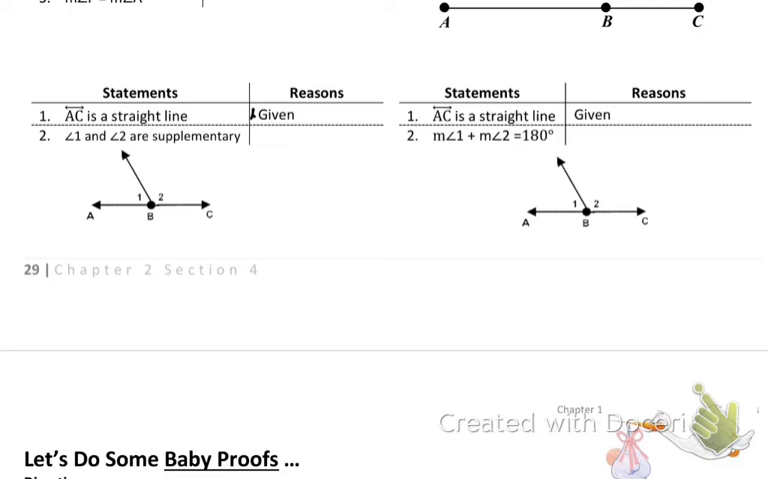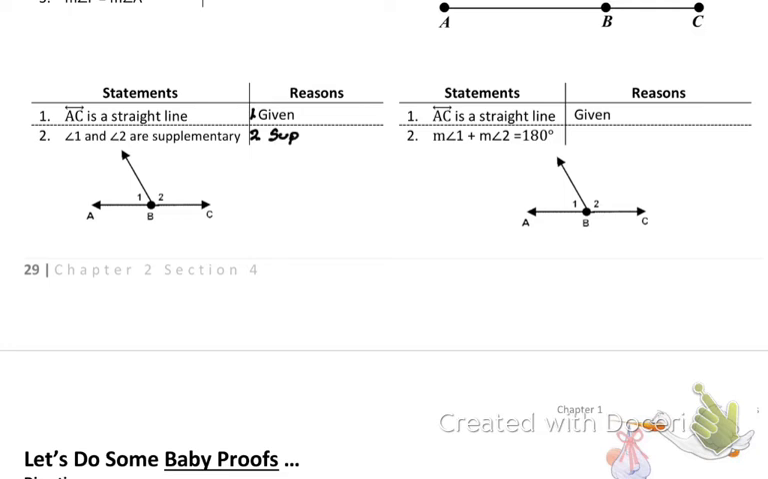Linear pair postulate? Joseph? Linear pair theorem? It's going to be the theorem. The theorem says, if you look at the theorem, it will say the word supplementary. You're looking for the exact word supplementary. Yes? Yes. So we're going to use the theorem.